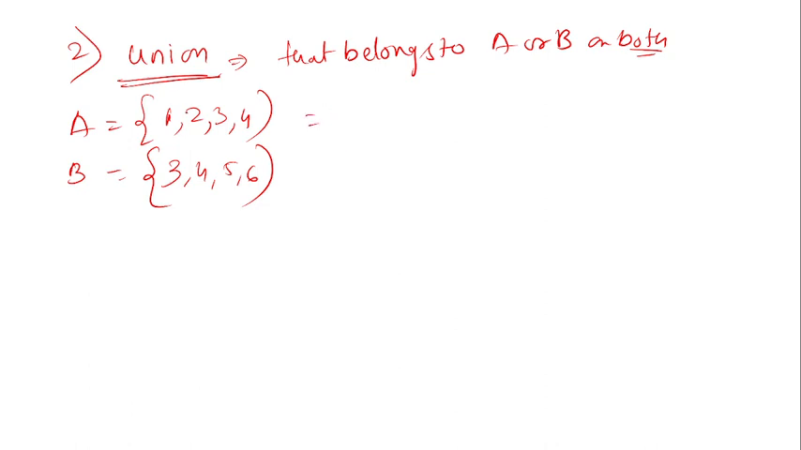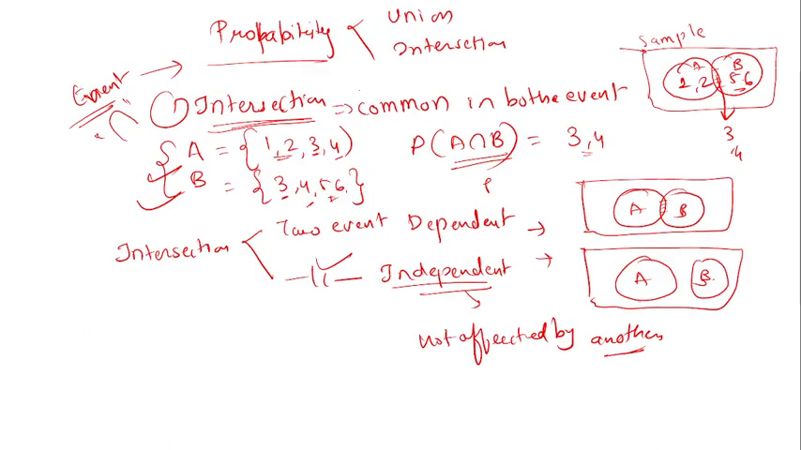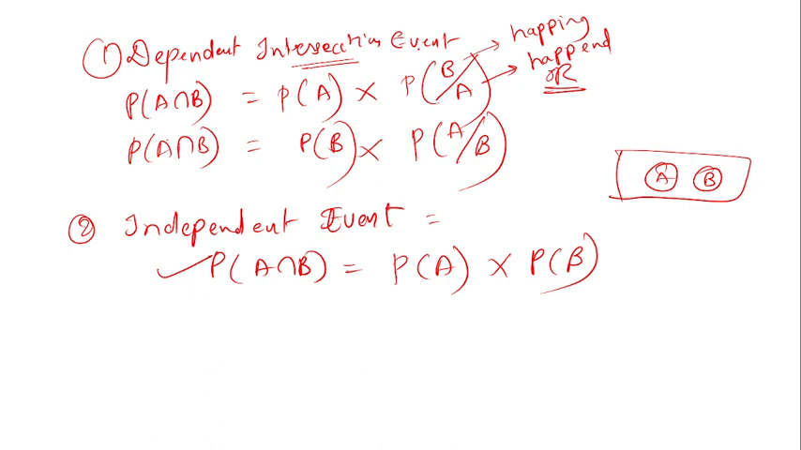For the union, we are combining the elements of A and B. One other thing I would like to tell you is that we can write the probability of A and B as 3, 4. We use the word "and" for the intersection of the two events, and in the formula we use the multiplication sign. You need to remember these things.